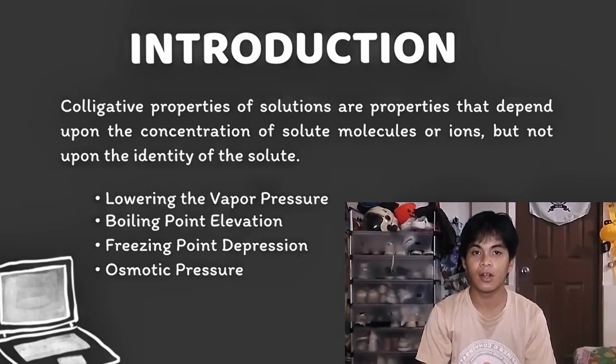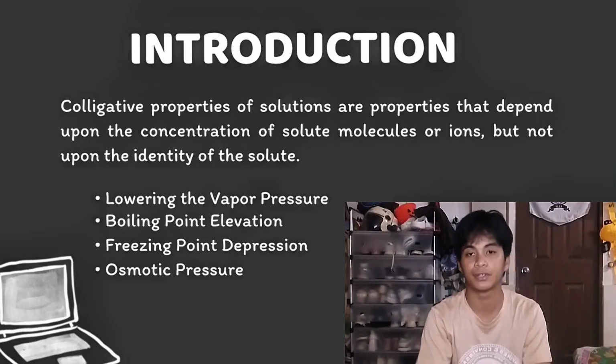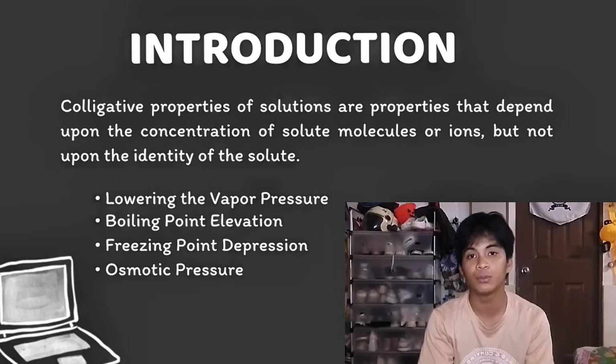Colligative properties are properties of a solution that depend only on the number of particles, like molecules or ions, dissolved in it, not on what kind of particles they are. Colligative properties are like when you add people to a swimming pool. The water itself is the solvent, and the people you add are particles. It doesn't matter who the people are, kids, adults, swimmers, or floaters. What matters is how many people are inside the pool.